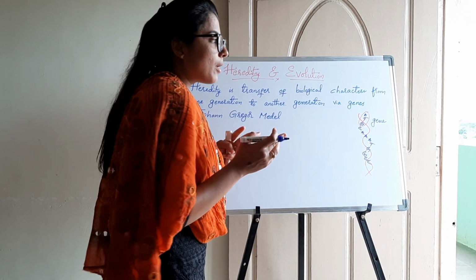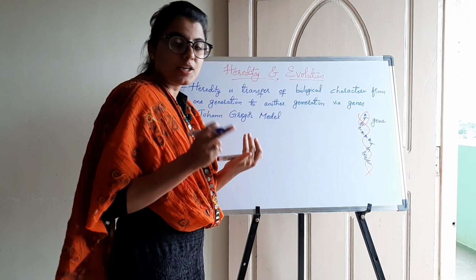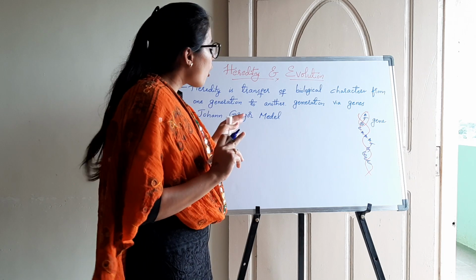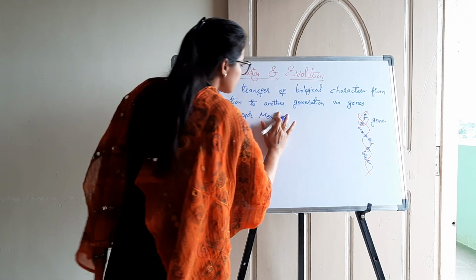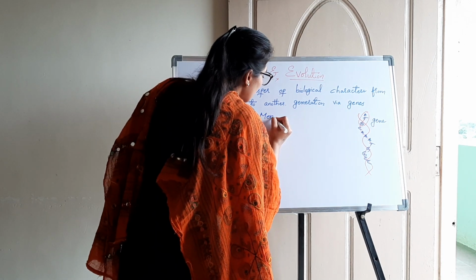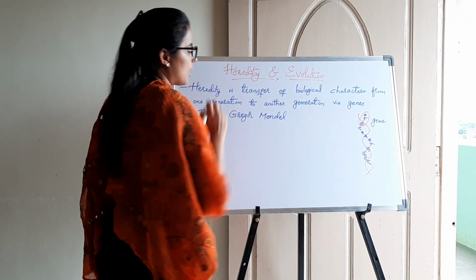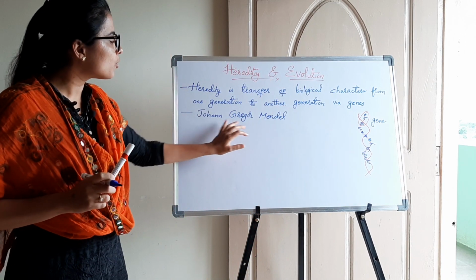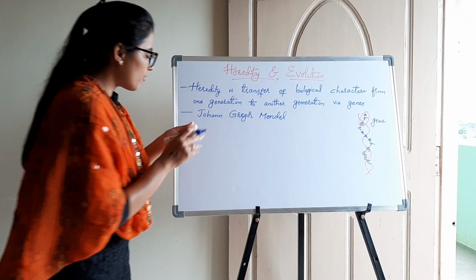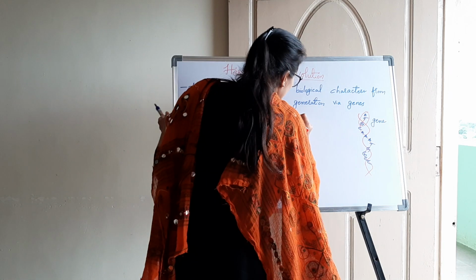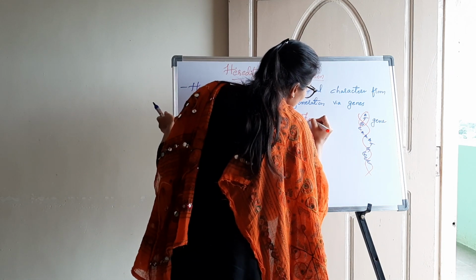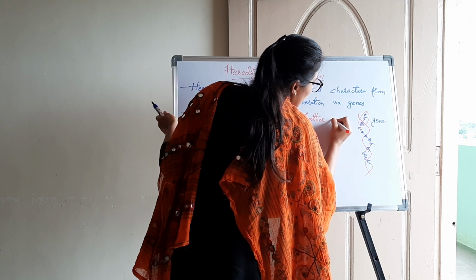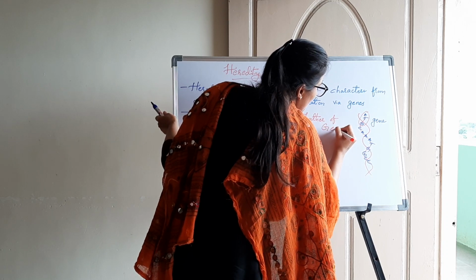About Mendel we have studied in the 9th standard: monohybrid cross, dihybrid cross, and Mendel's laws of genetics, that is law of segregation and law of independent assortment. All these we have seen in our previous class. This Johann Gregor Mendel is the father of genetics.